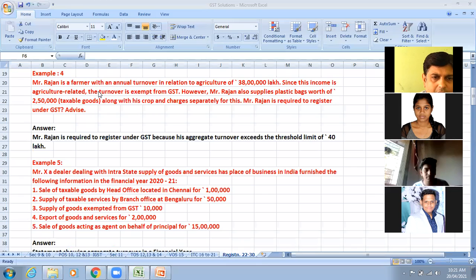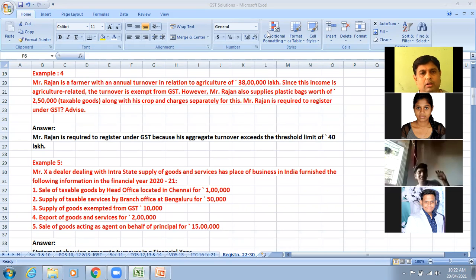Sale of taxable goods by HO located in Chennai, 1 lakh. Supply of taxable services by branch office at Bangalore, rupees 50,000. Supply of goods exempted from GST, 10,000. Export of goods and services, 2,000. Sale of goods on behalf of principal, that is as an agent, of 15 lakhs. So taking all this, of course, this is all intra-state, that is Chennai in Tamil Nadu, Bangalore in Karnataka.